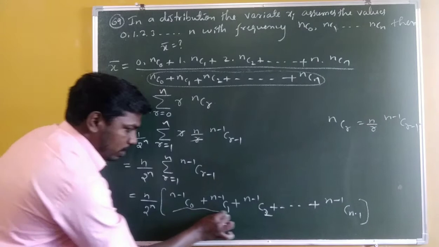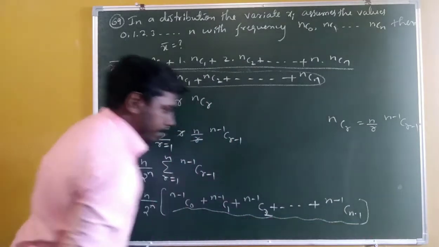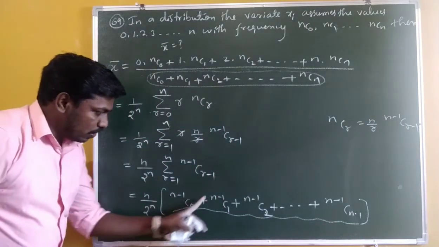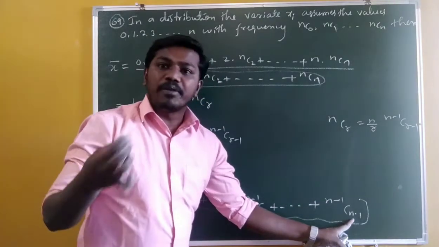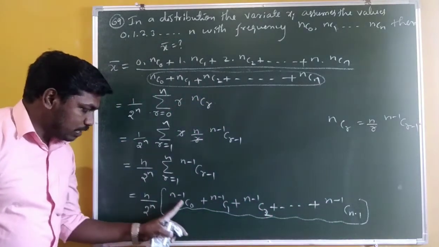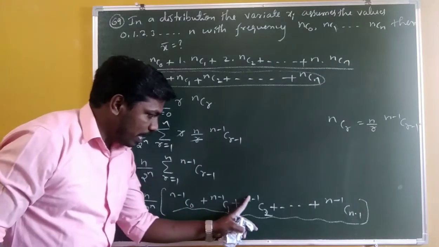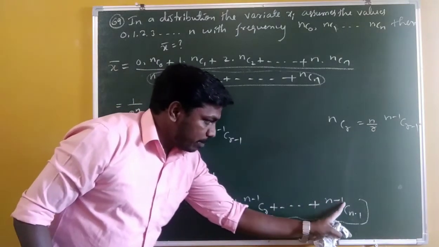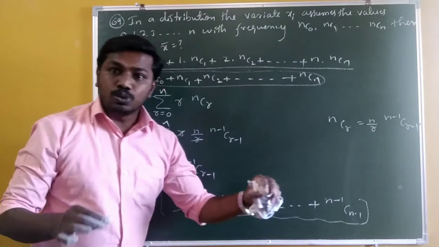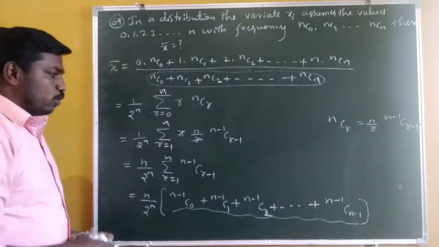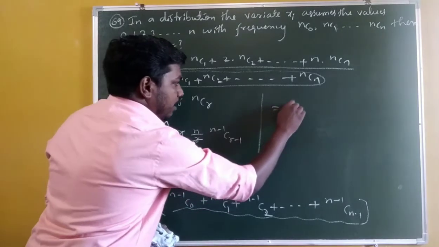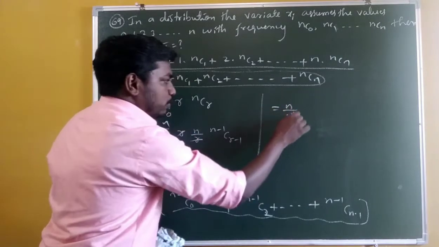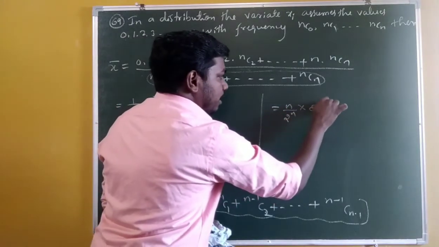Again, this is the sum of the binomial coefficients. The sum nC0, nC1, nC2 up to nCn is 2 power n, so n minus 1 C0 up to n minus 1 C n minus 1 is 2 power n minus 1. So n divided by 2 power n into 2 power n minus 1.